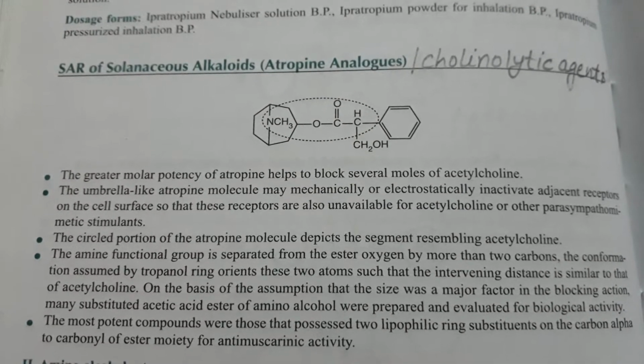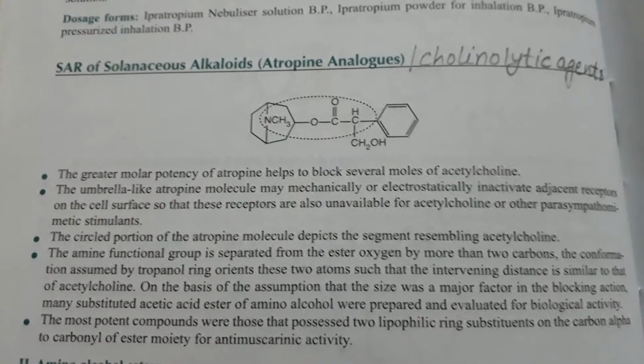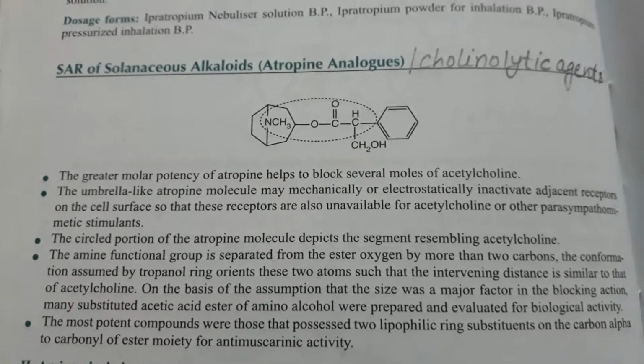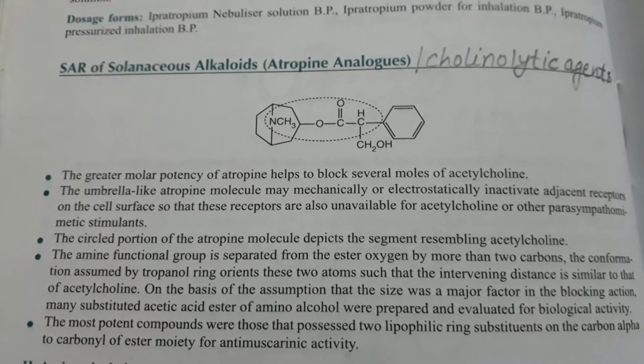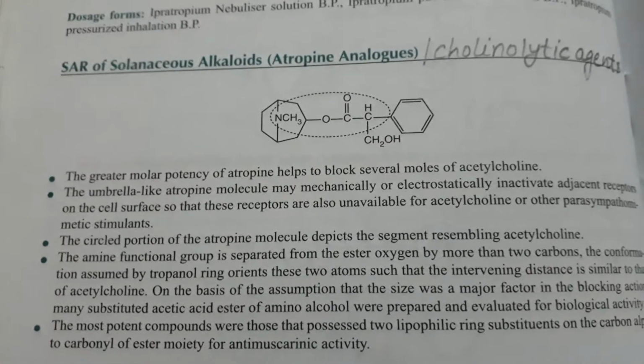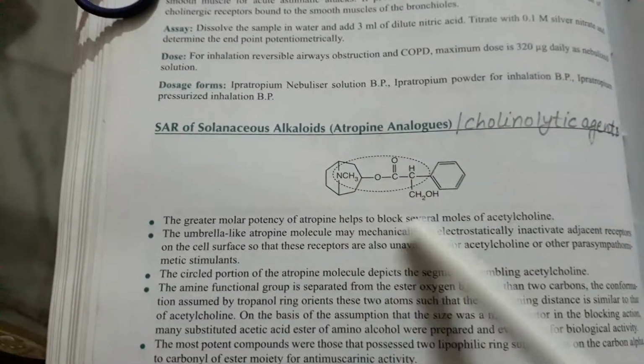The circled portion of the atropine molecule depicts the segment resembling acetylcholine.